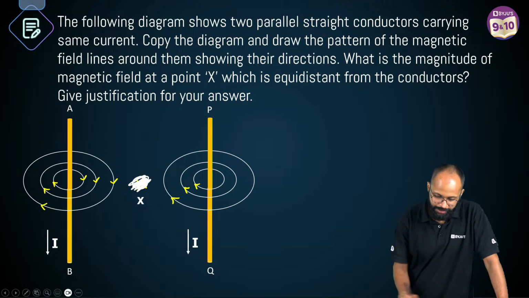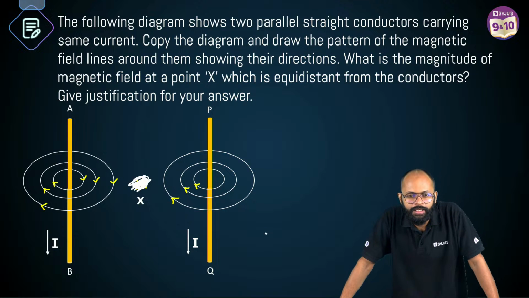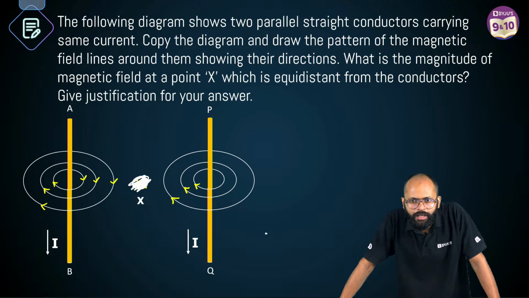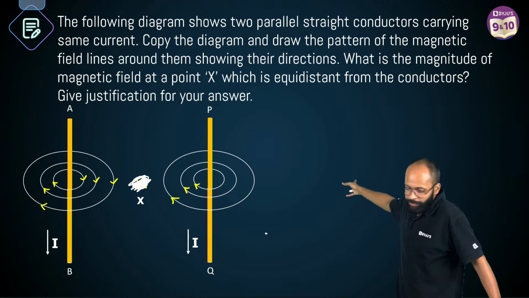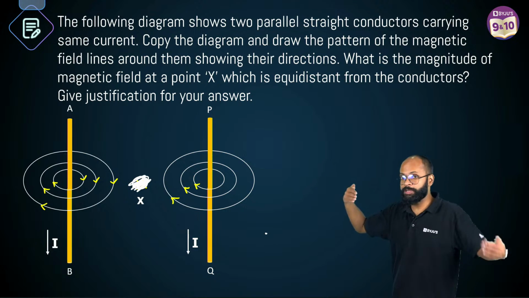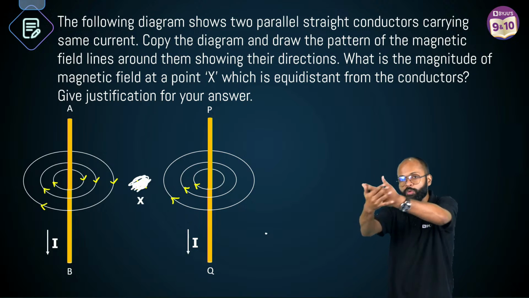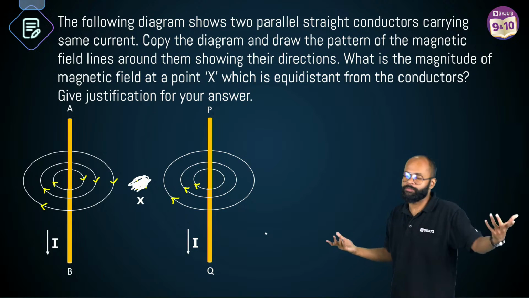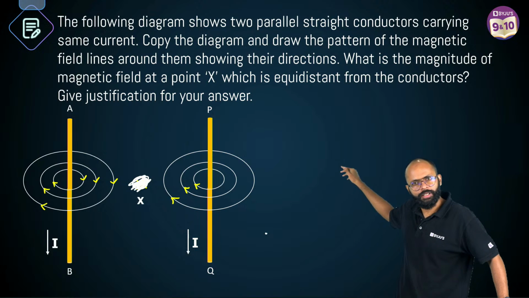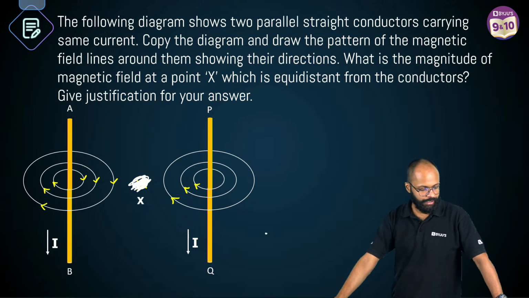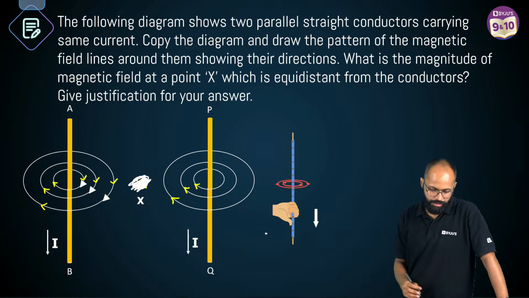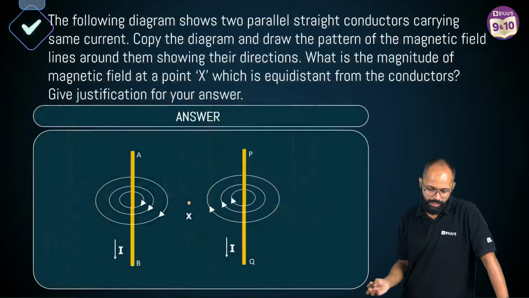Left side of the magnetic field. Yes, Laksh, you're right. On the right side it will be into the page, because of the left wire it will be out of the page, but both are equal. Why? Because distance from both the wires is the same and current in both wires is the same. That's why it will be equal and opposite and become 0. Correct? So how to write it? We just did it.